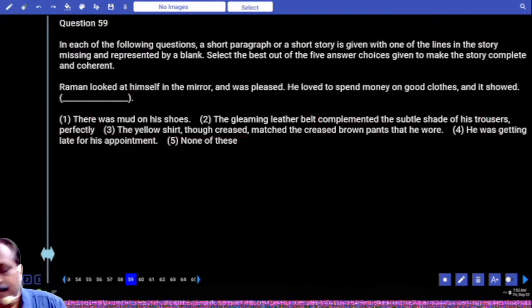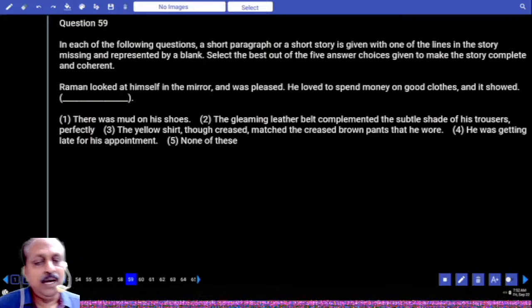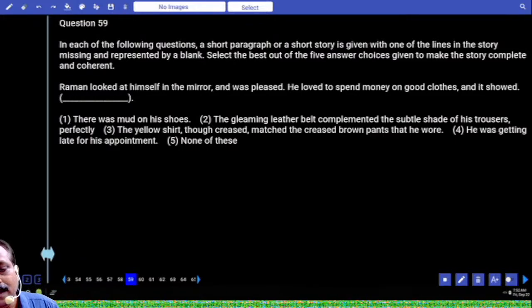59. Raman looked at himself in the mirror and was pleased. He loved to spend money on good clothes and it showed. The last word, showed, is a key for the next sentence. Something showed. It showed how there was mud on his shoes. It does not go with the idea of this sentence.